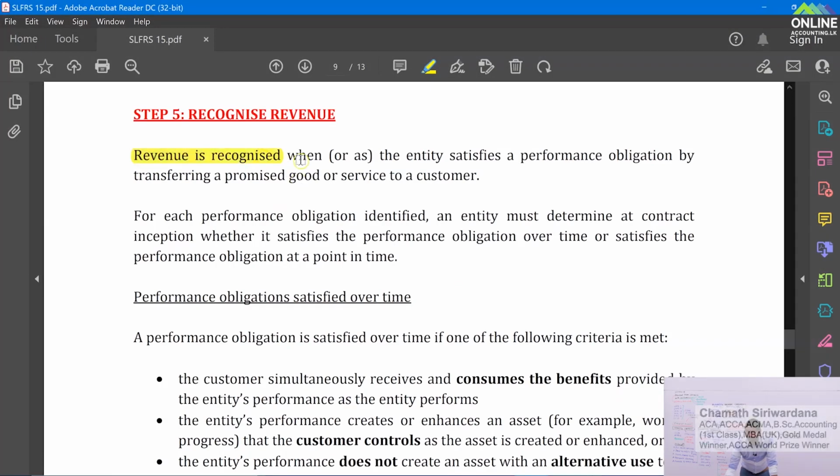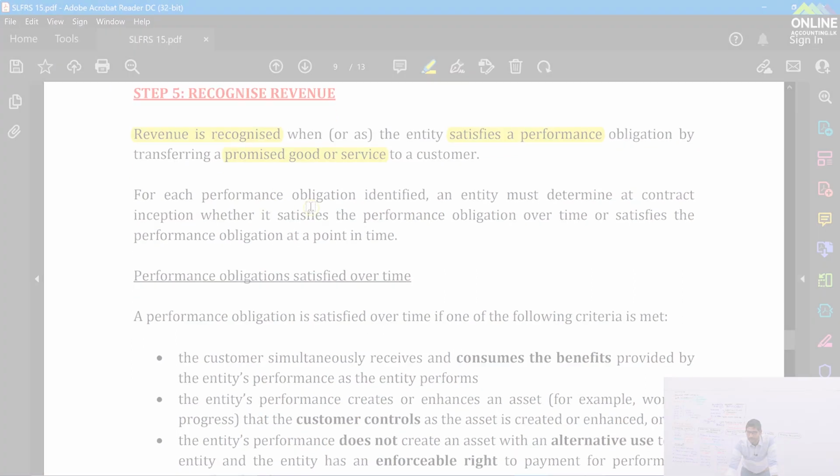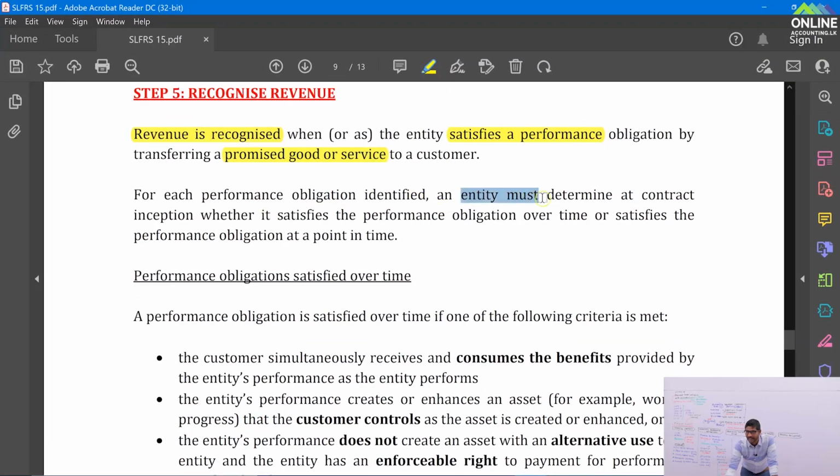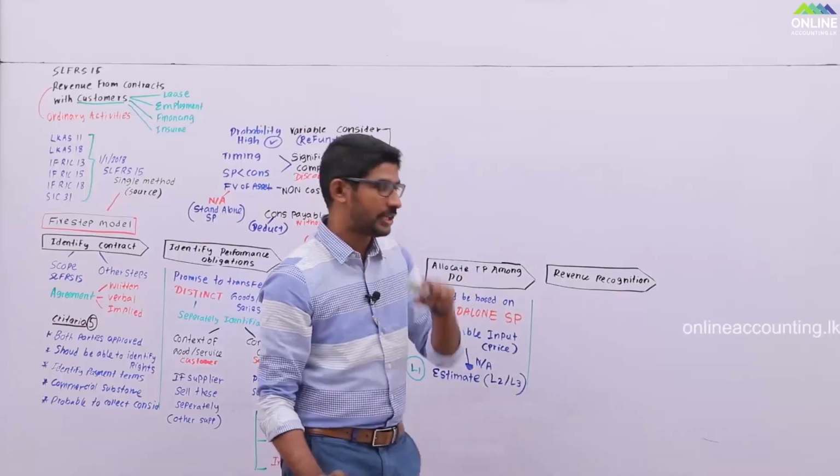Revenue is recognized when the entity satisfies the performance obligation by transferring its goods or services to the customer. Each performance obligation is identified and the entity must determine at contract inception whether it satisfies the performance obligation over a period of time or at a point in time. Right.